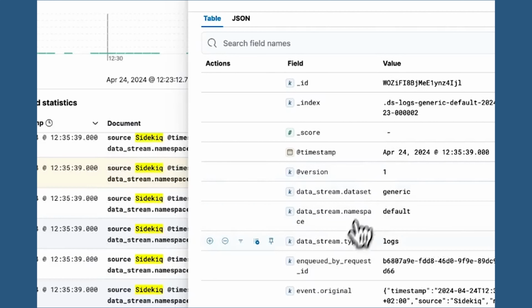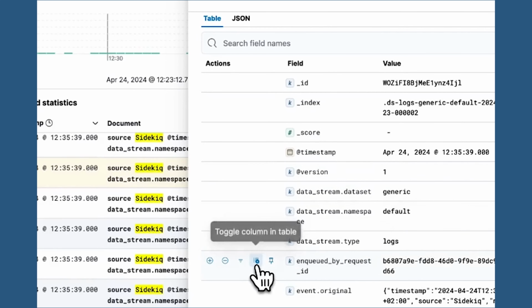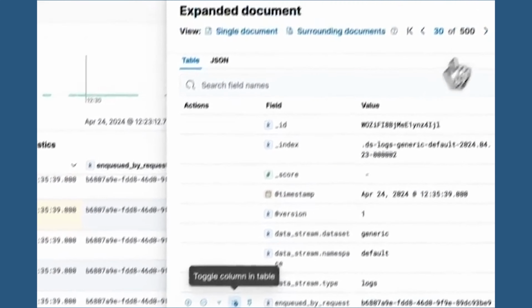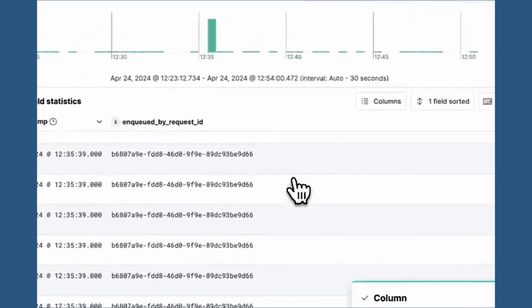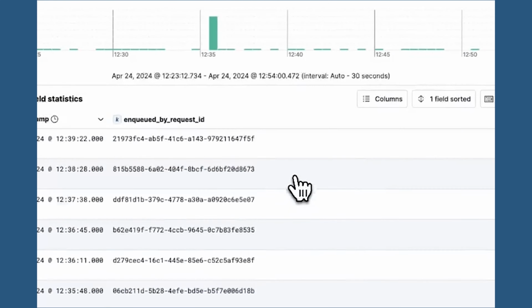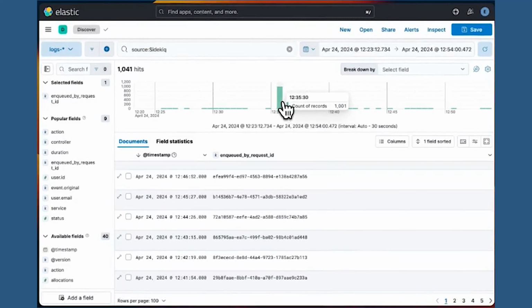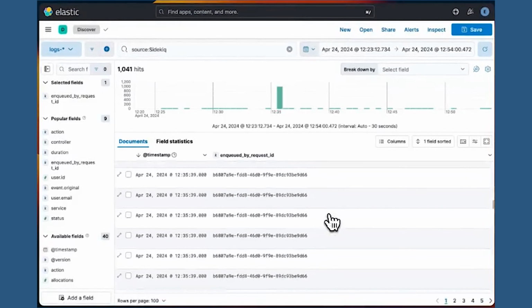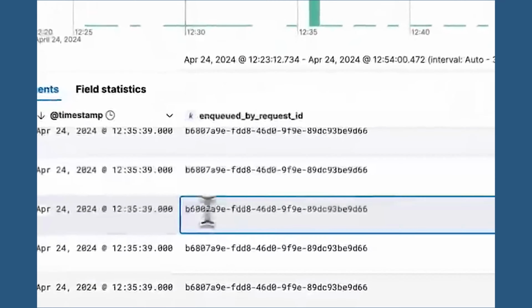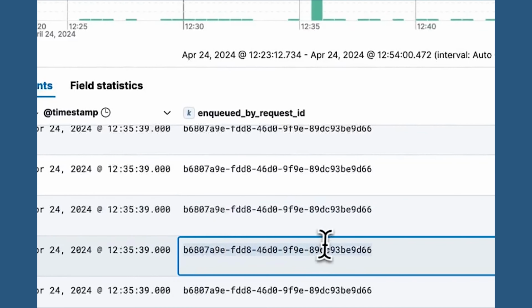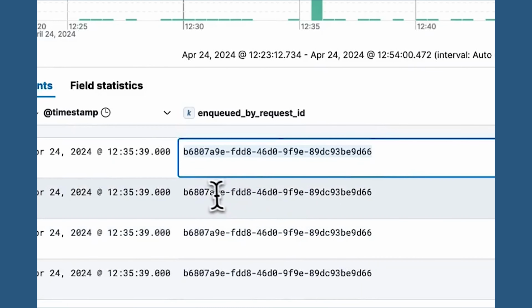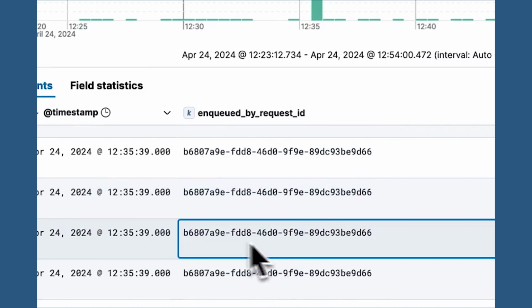Then we're going to try to look at how we can correlate all of these things. Remember, we added this enqueued-by request ID to our Sidekiq logs before. So we can add it to the table. Then we can see if we can find anything that's weird. And here we see a lot of jobs that have the same request ID that enqueued them. That is fishy. But we have something.